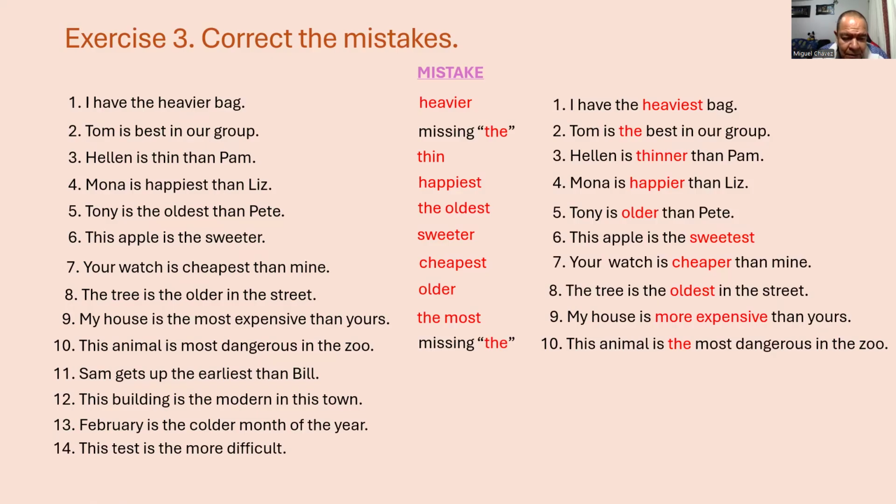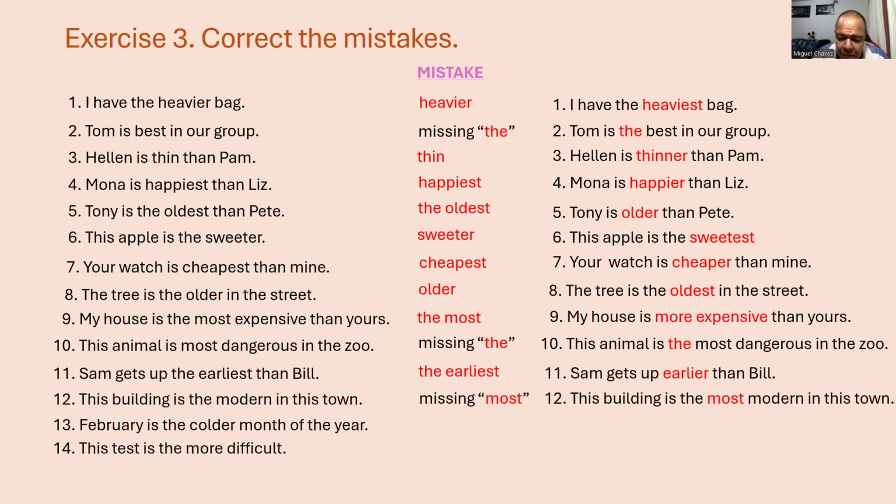Number 11. The mistake is the earliest. Sam gets up earlier than Bill. Number 12. The mistake is the missing word most.